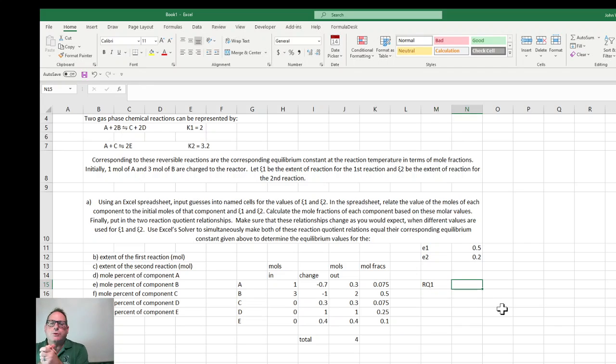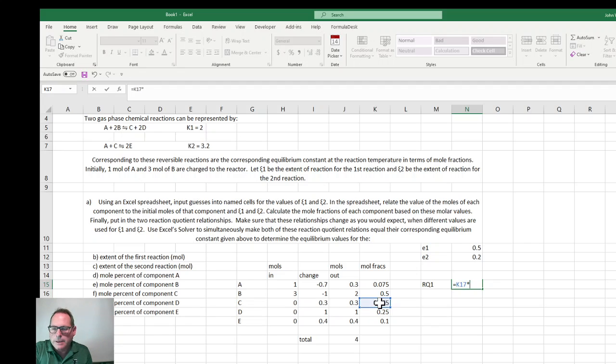And the reaction quotient is just the reactants raised to the stoichiometric power divided by the products raised to their stoichiometric power. Or products over reactants, sorry, I got that backwards. So it's YC times YD, and that's going to be squared.